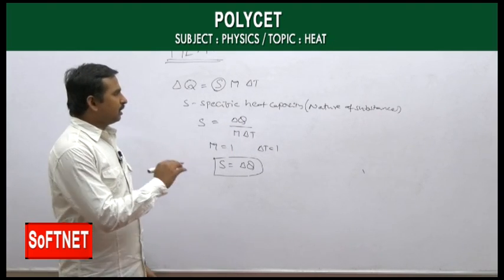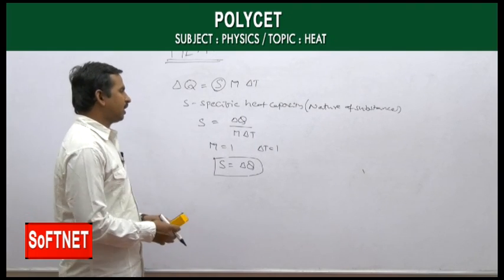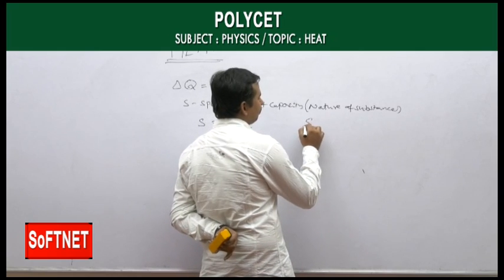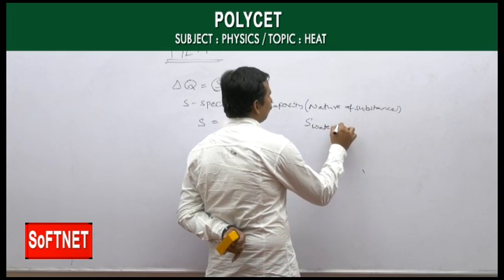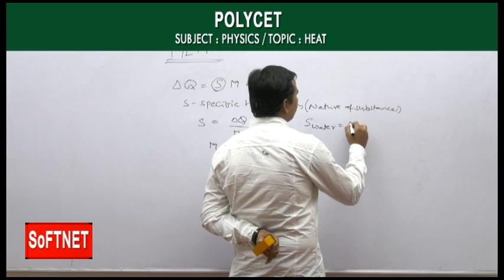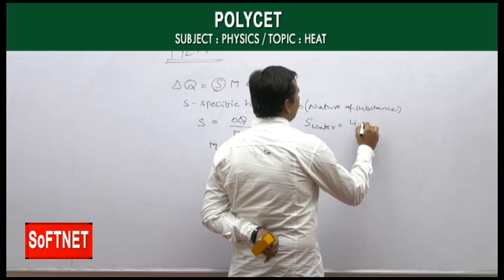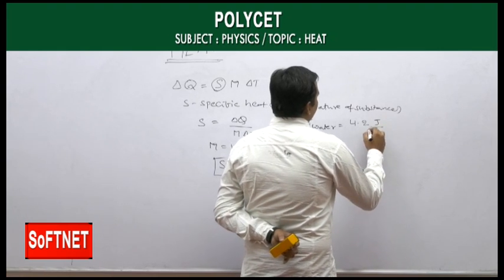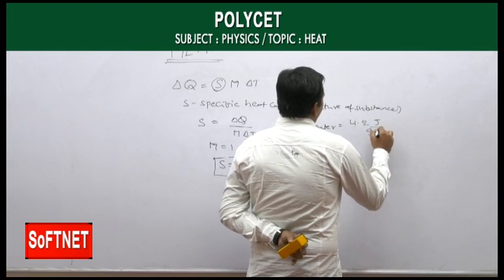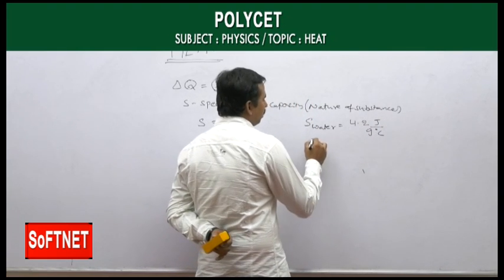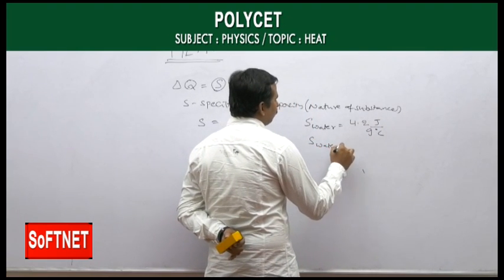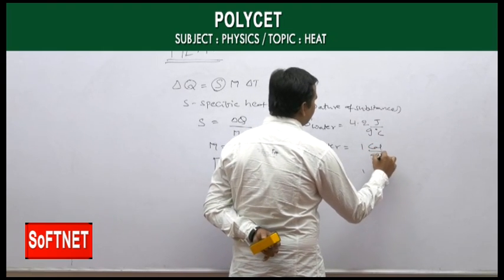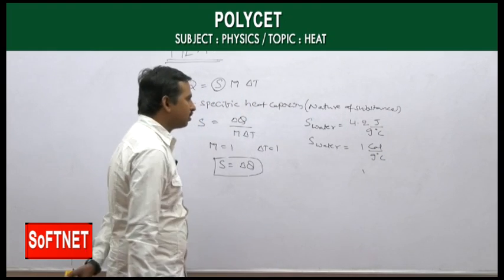Now, the best example for this specific heat capacity is the case of water. Specific heat capacity of water is equal to 4.2 joules per gram degree Celsius, or you can also write that as specific heat of water is 1 calorie per gram degree Celsius.